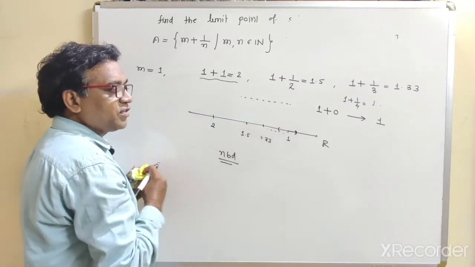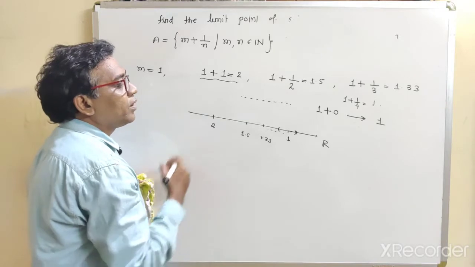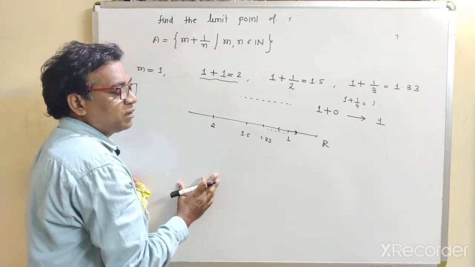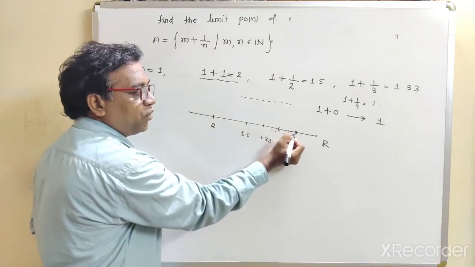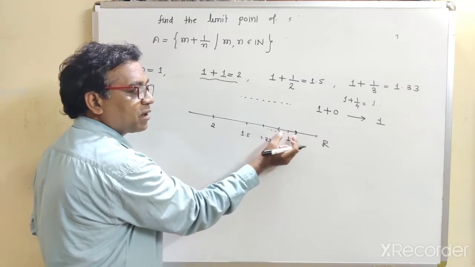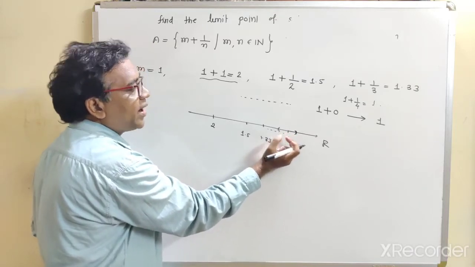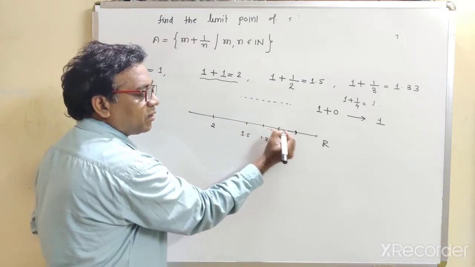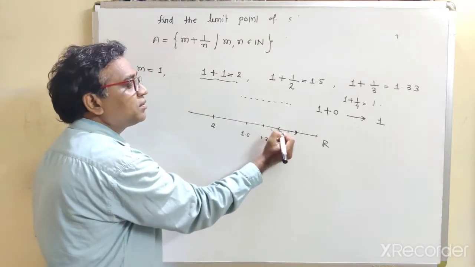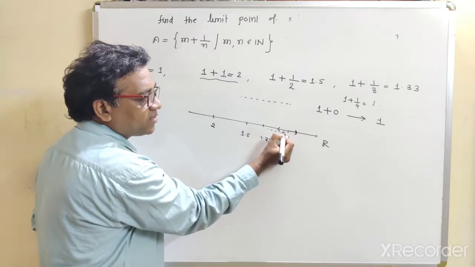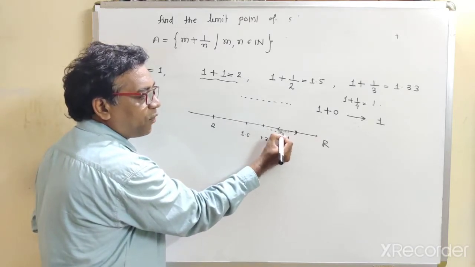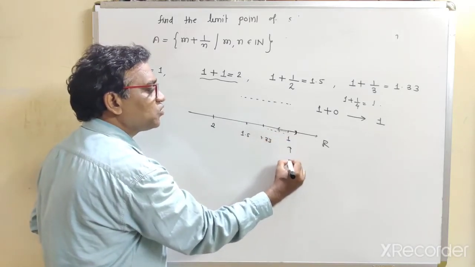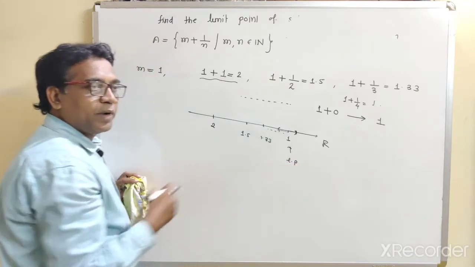So the definition of limit point: every neighborhood or every open sphere contains infinitely many points of this set. Obviously this open sphere or neighborhood contains infinitely many points, so obviously this one is called the limit point.